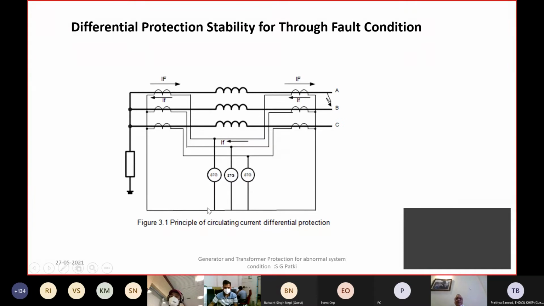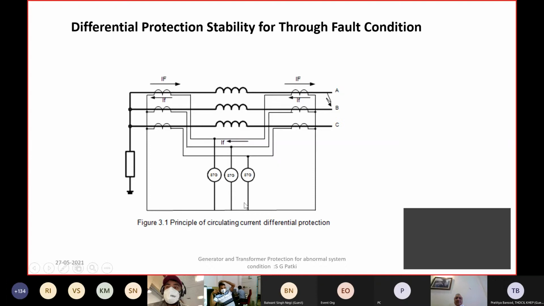Here, to understand why differential relay action might take place, we should first understand the basic principle of the differential relay. Suppose this is a generator winding. There is a neutral side CT, there is a phase side CT. Both are connected in such a way that in normal operating condition, these two currents being the same, they cancel each other and no current flows through the relay operating current element.